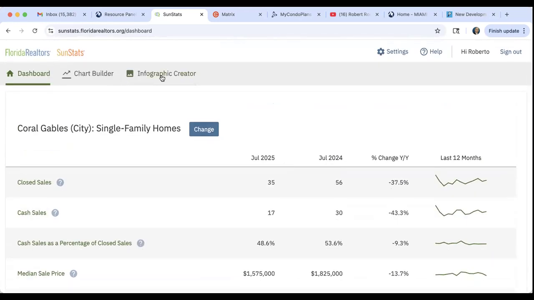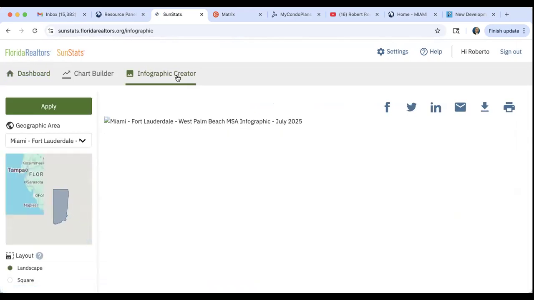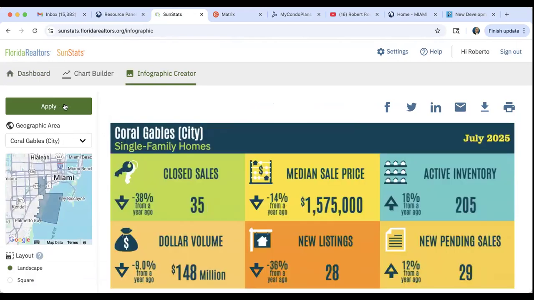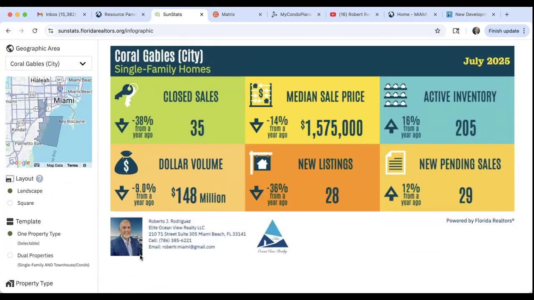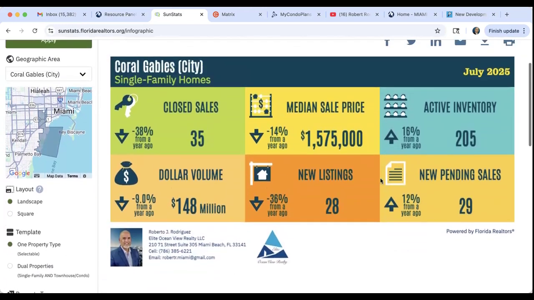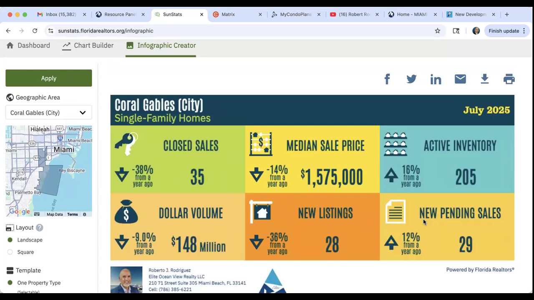You guys can build infographics for your marketing. You can come over here and you can put in Coral Gables, right? Coral Gables, hit apply, and then you have right away here branded by you with your information and our logo. You have over here 35 sales, median sales price, active inventory, dollar volume, new listings, pending listings for the city of Coral Gables for July of 2025. And then just download this and share it across your platforms.